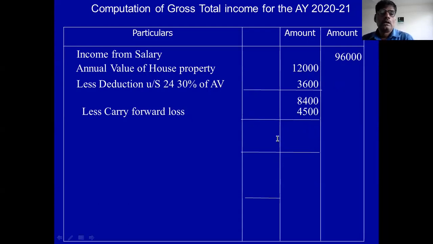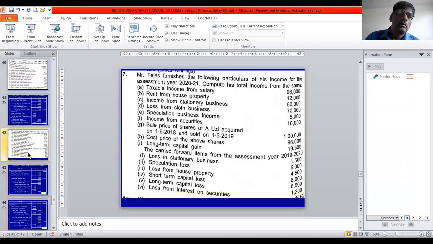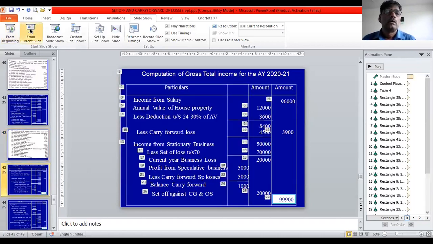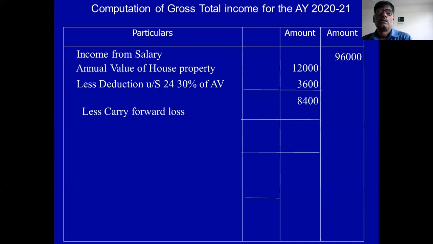I forgot to tell it. This is the second, third point: loss from house property 4,500. So 4,500 deduct, then 3,900 remains. This is called income from house property.